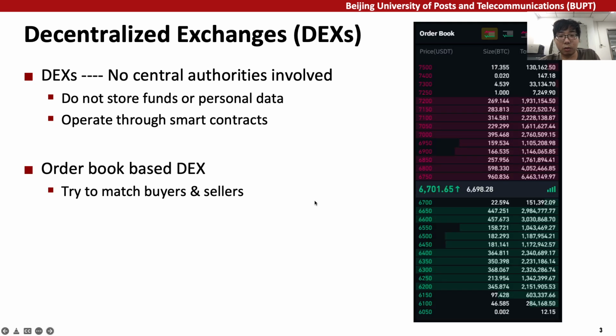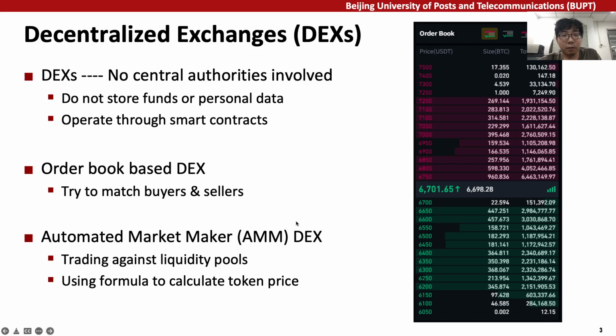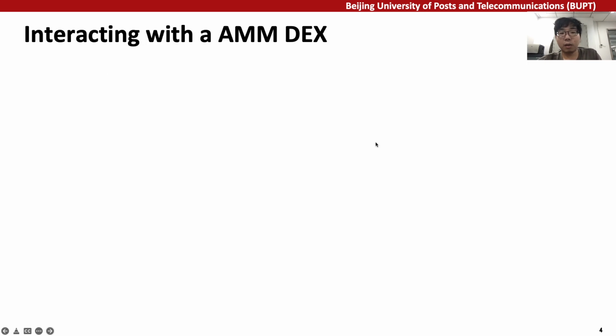The first generation is order-based. They try to match buyers and sellers based on their bids. Another kind of DEX is based on AMM, the automated market maker. Users do not trade with each other directly, but trade against liquidity pools instead. AMMs use a mathematical formula to calculate token price. Next, we take a deep look at AMM DEX.